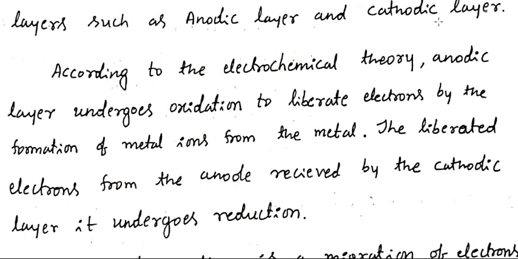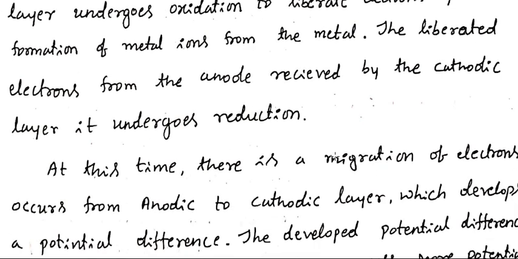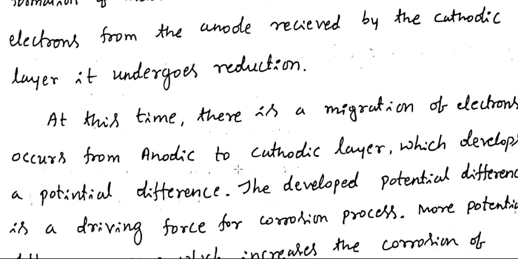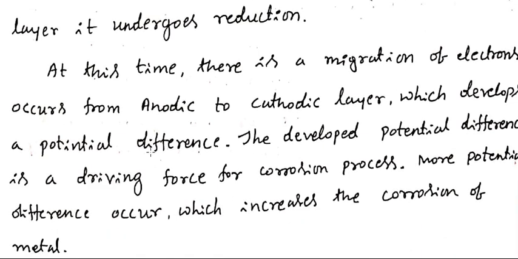Can you observe that there is a rapid migration of electrons from the anodic area to the cathodic area? Continuously, electrons migrate from the anodic area to the cathodic area. This is called the potential difference developed between anode and cathode. The developed potential difference is the driving force for the corrosion process. If we get more potential difference, the metal readily undergoes corrosion.